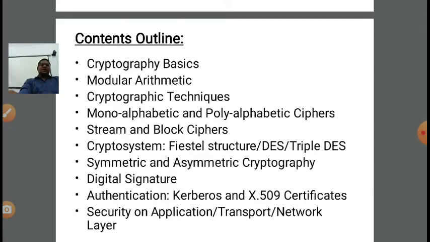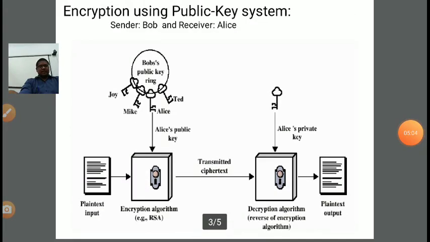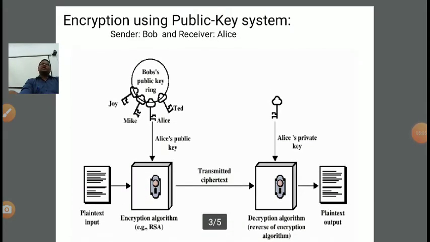Clear? For authentication, there are various types of frameworks. The first framework is Kerberos. The second is a set of certificates called the X.509 certificate set. Then in the upcoming lecture we will focus on security of the application layer, the transport layer, and the network layer. So in today's lecture we will focus on two parts: first, encryption using public key, and second, authentication using public key, right?